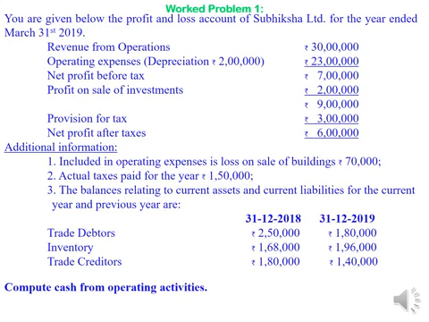Then working capital changes, that is current assets and current liabilities, are given. They are varying. Trade debtors are decreasing. That means 2,50,000 worth of opening balance has come down to rupees 1,80,000 at the end of the year. Therefore, 70,000 rupees have been received from trade debtors. Therefore, it should be added to find out cash from operating activities.